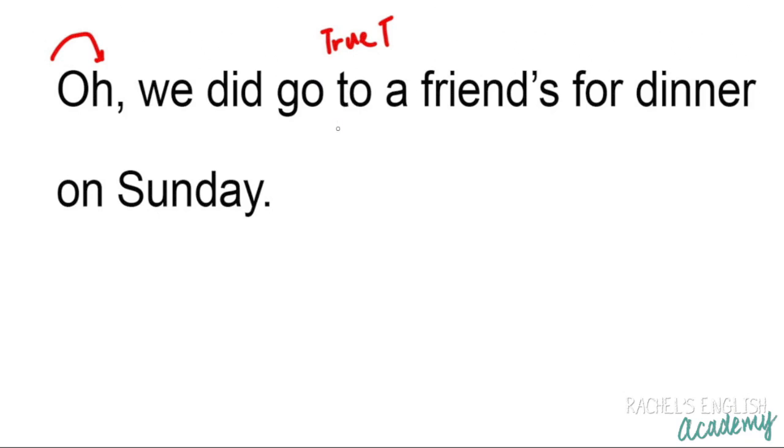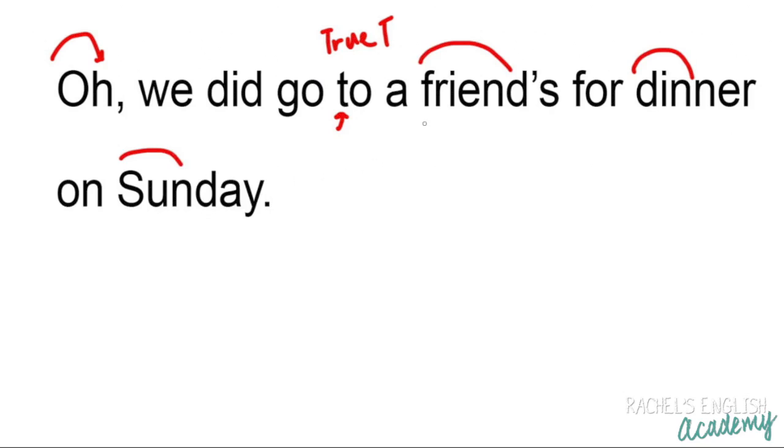But in general, I would say make that a flap. Go to. Those two words come together pretty frequently. Make that a flap to link. Go to a. Oh, we did go to a friend's for dinner on Sunday. We did go to a friend's for dinner on Sunday.